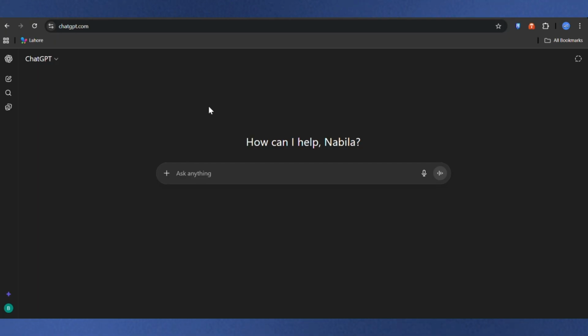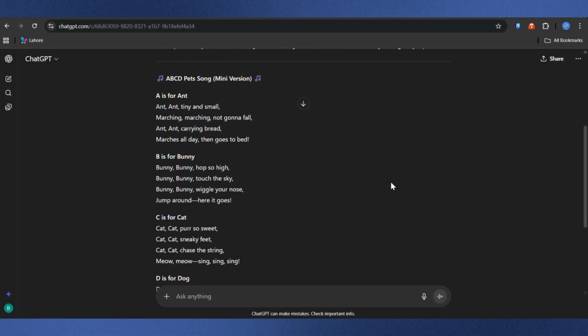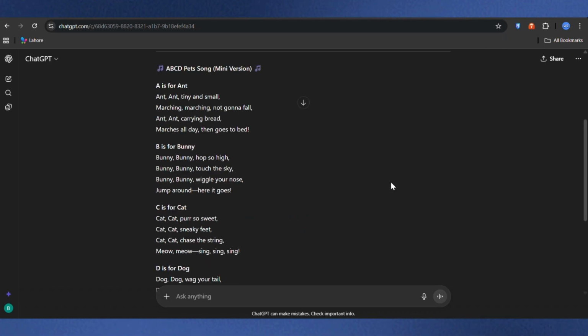Open up ChatGPT. You can literally ask it, write me a catchy kid song about ABCs, make a nursery rhyme about animals, or even give me a fun song about brushing your teeth. ChatGPT will generate full lyrics for you in seconds. Like, you just sit back, sip your chai, and boom, lyrics done.